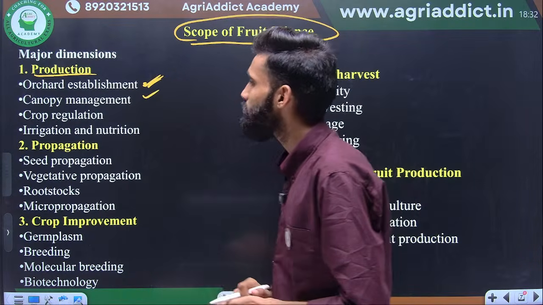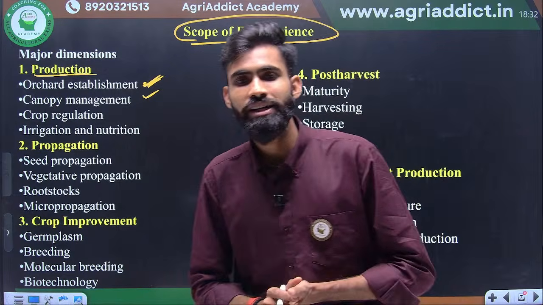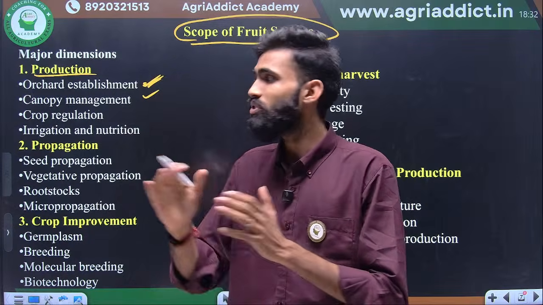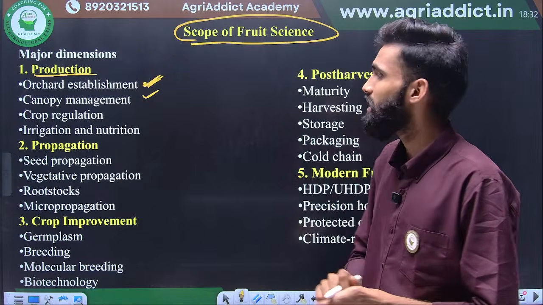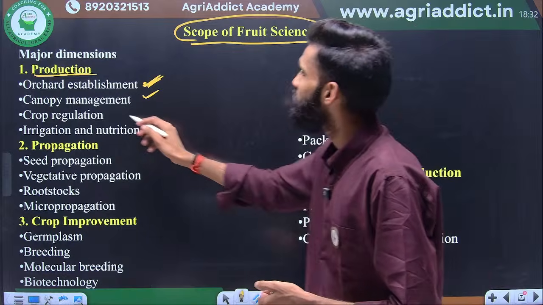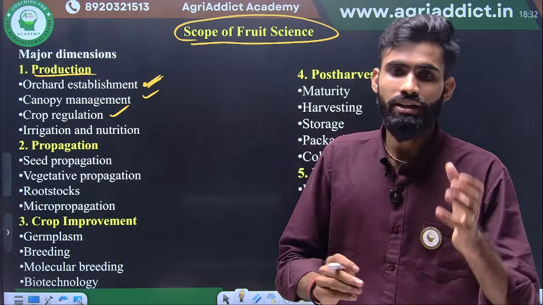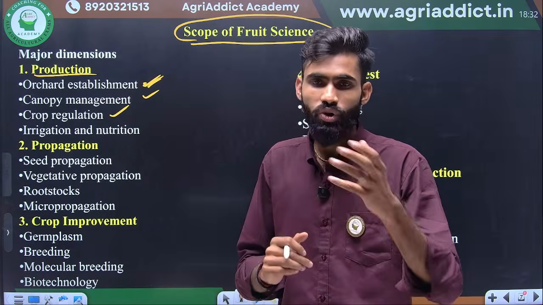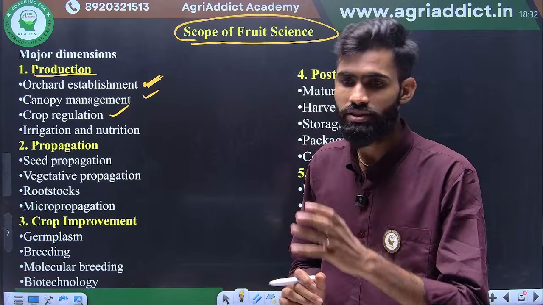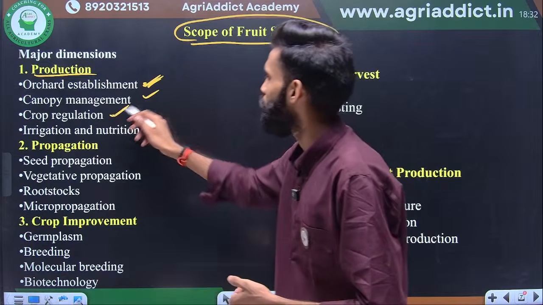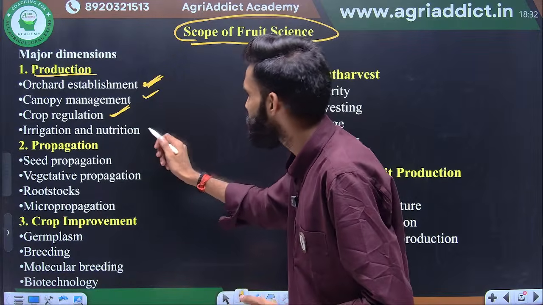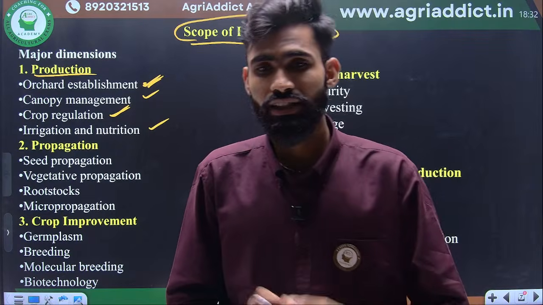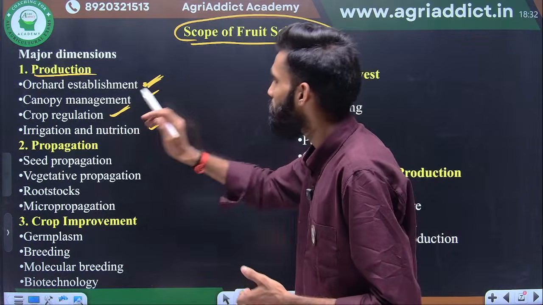Next the canopy management. Okay, so in canopy management, there are several training systems and pruning systems, and the complement of the training and pruning systems is important for high density planting, especially ultra high density planting. Okay. Next, the crop regulation, as you see in the citrus, pomegranate, guava, there is several importance in crop regulation because there are several bahars, ambe bahar, mrig bahar, hast bahar, which we see in the crops. Irrigation and nutrition, there are various types of irrigation and advanced types of irrigation, drip irrigation, sprinkler irrigation. So there is the scope of irrigation management.